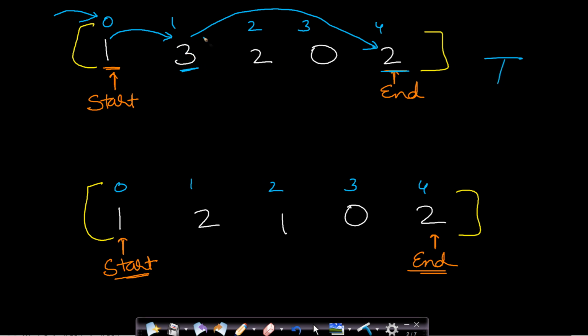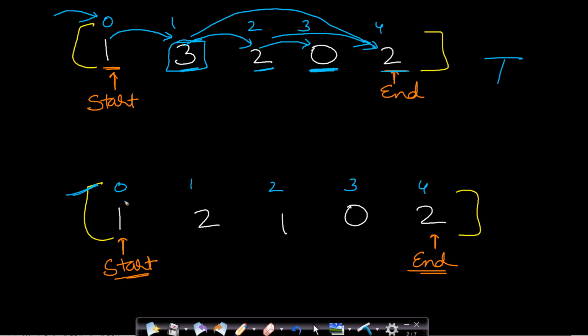There can be other possible paths as well. If you take 1 jump from this, then you will reach index 2 having value 2. From this, you can take 2 jumps to reach the end. Otherwise, if you take 1 jump, then you will hit this 0, and from 0 you can never jump. So the value at an array index shows the maximum number of jumps you can make. So 0 says that you cannot make any jump. Now let us look at the second example.